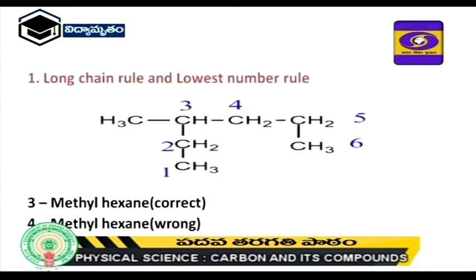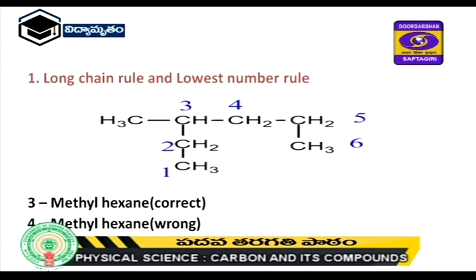Here we will see one example, the long chain rule or lowest number rule. The maximum number of carbon atoms in the long chain is 6, and also the lowest number rule: methyl is one of the secondary prefixes. This methyl is counted from 1, 2, 3, so it is on the third carbon. If counting from the other side, the methyl group is at the fourth number. So the lowest number rule we must follow.